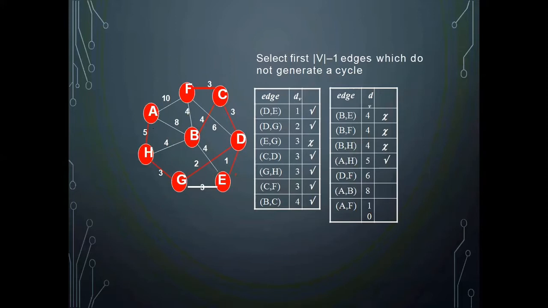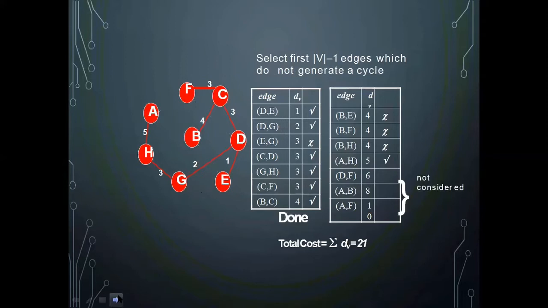How many edges are in red color? 1, 2, 3, 4, 5, 6, 7. So total 8 vertices are there and 7 edges are included in the minimum spanning tree. So that is my criteria. If n vertices are there, n minus 1 edges should be present in the minimum spanning tree. So there is no need for processing the remaining edges. So I am just leaving the remaining edges.